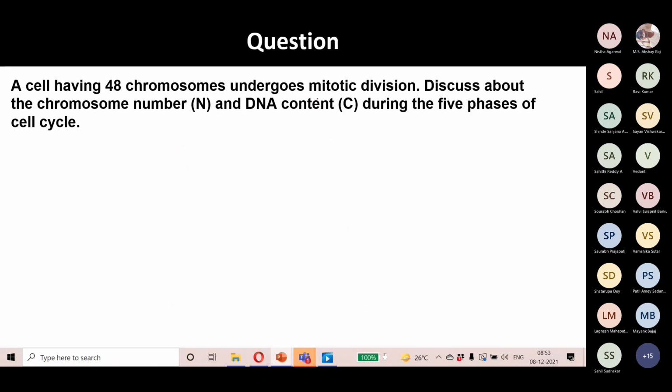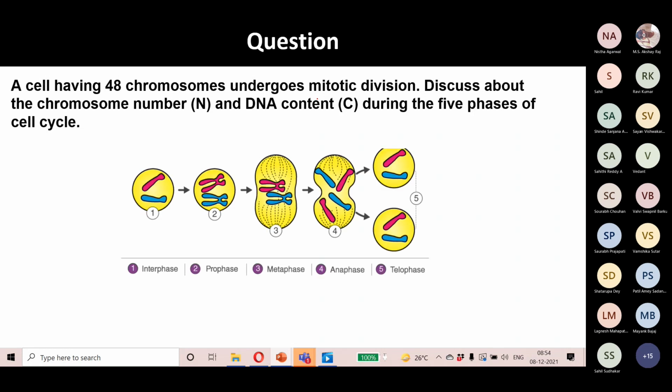Okay, nice. The next question: if a cell has 48 chromosomes and undergoes mitotic division, what will be the chromosome number and DNA content during these phases of the cell cycle? What should be the chromosome number and DNA content during interphase?